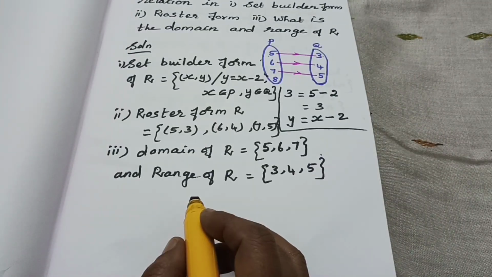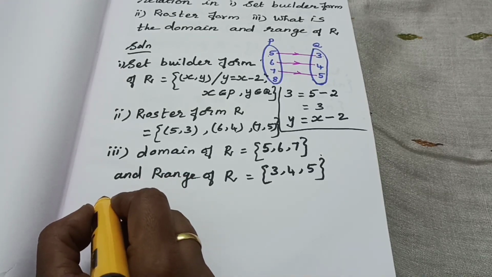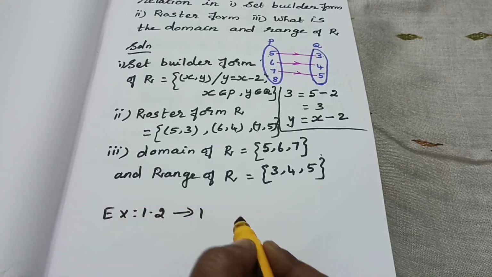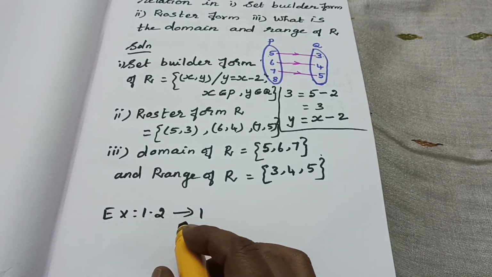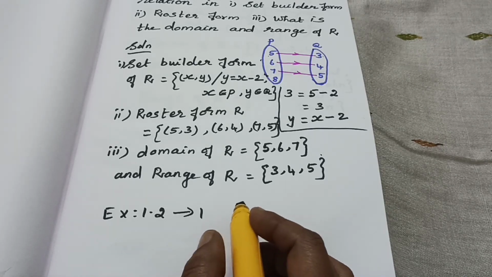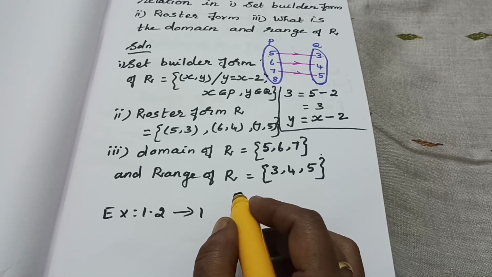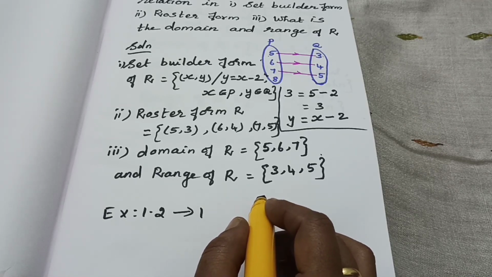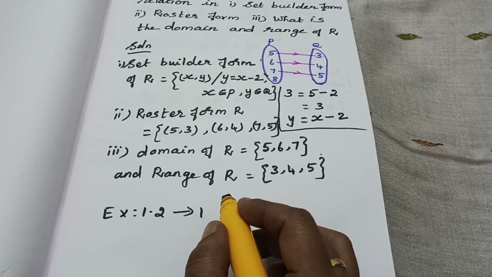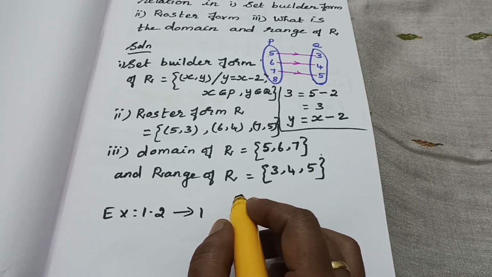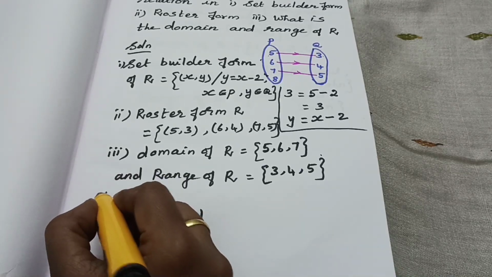Have you understood? Then exercise 1.2, first question, is for your homework. Okay, do this homework and practice it. First one has 4 subdivisions. That one is the example 1.4 model. Okay, then complete it. Then a relation which contains no element is called a null relation. Okay, the relation which has no elements is called a null relation. Okay, this is the only question for your homework.